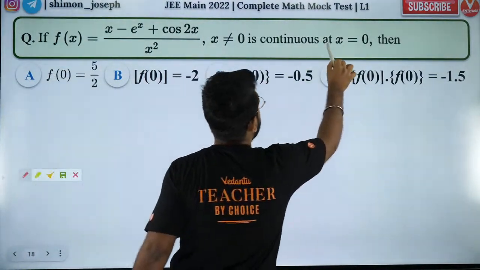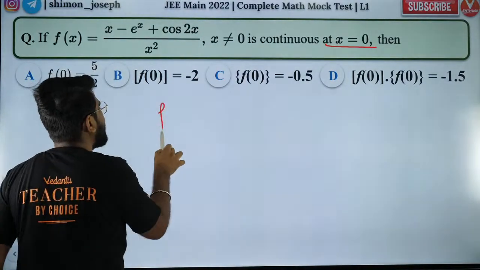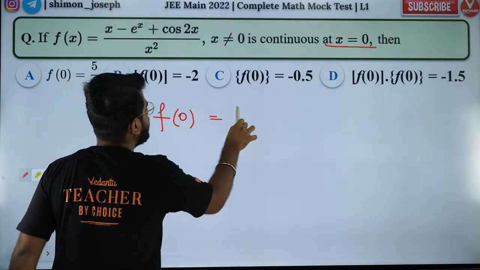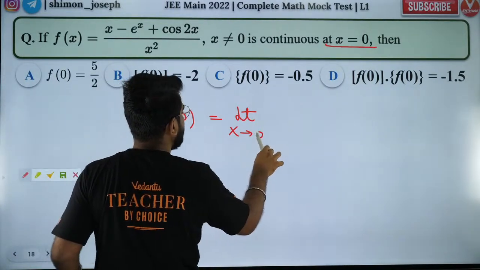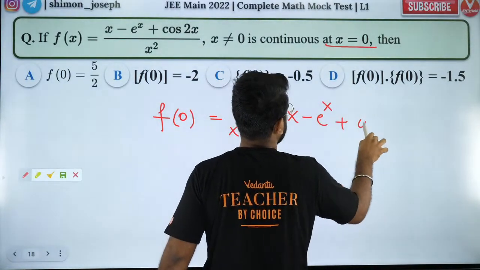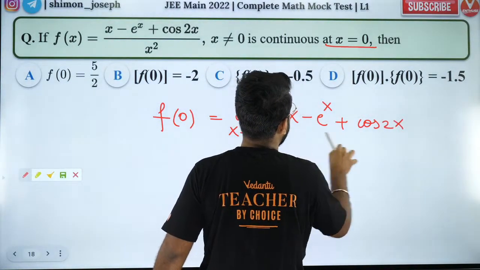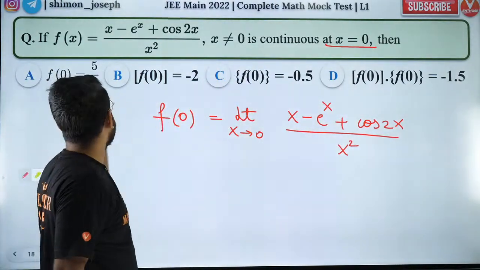First of all, it is continuous at 0. If it is continuous at 0, then can I say f of 0 is equal to limit x tending to 0 of f of x? Is that right, people? Limit x tending to 0, what is f of x? It is (x minus e power x plus cos 2x) divided by x square. So I need to find f of 0, right?